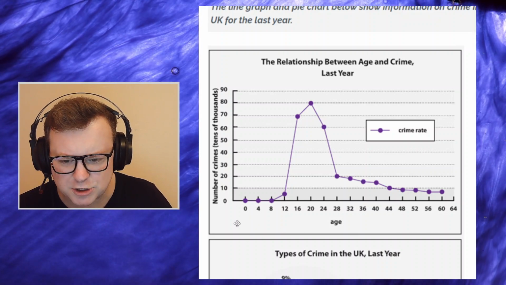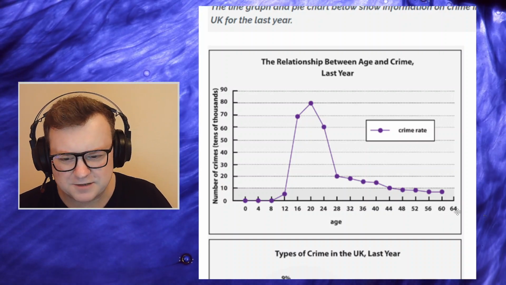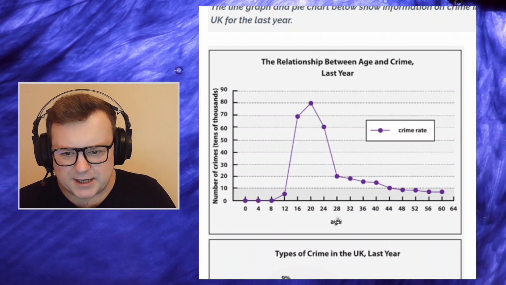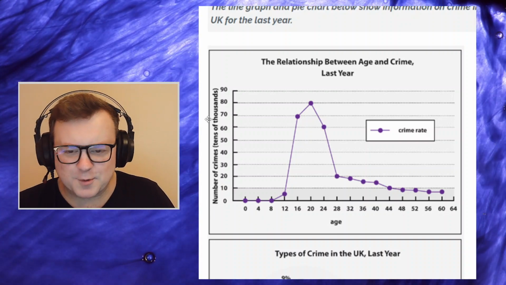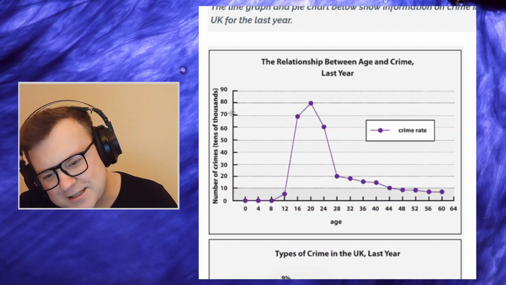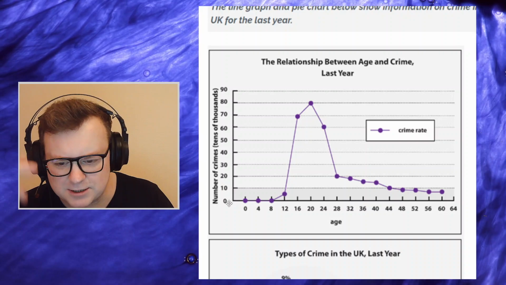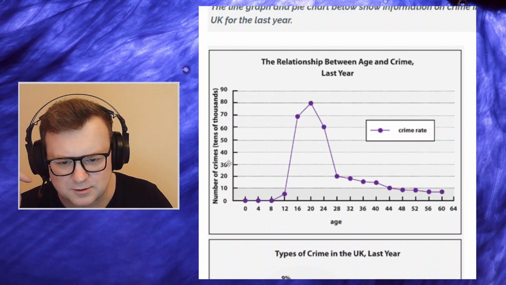Okay, so we see the ages all the way from age 0 up to the age of 64 on the x-axis, and on the y-axis, I hope I'm getting x and y correct, I think I am, we see the number of crimes in the tens of thousands. So 0, 10,000, 20,000, 30,000.